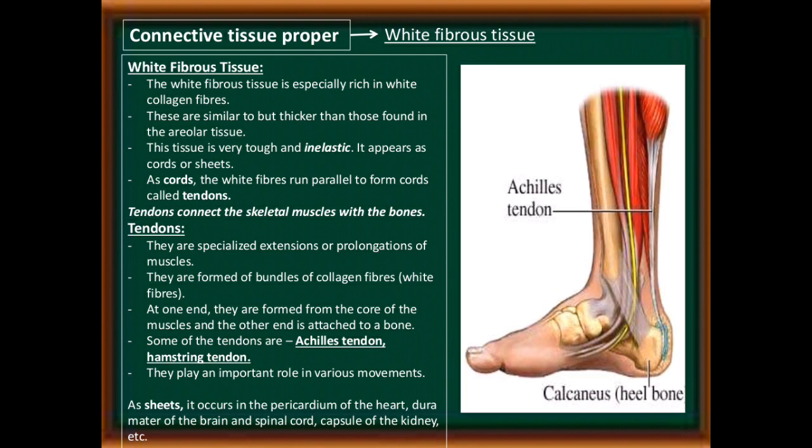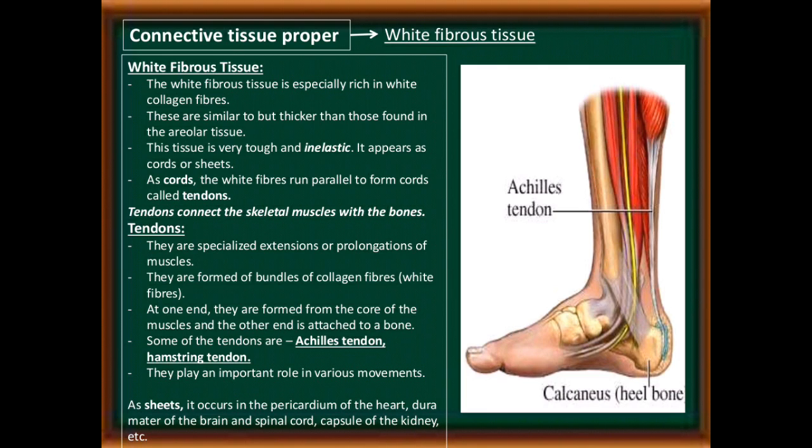As cords, the white fibers run parallel to form cords called tendons. The tendons connect the skeletal muscles with the bones. Tendons are specialized extensions or prolongations of the muscles. They are formed of bundles of collagen fibers, that is, white fibers. At one end, they are formed from the core of the muscles and the other end is attached to a bone. Some of the tendons are the Achilles tendon and the hamstring tendon. They play an important role in various movements.